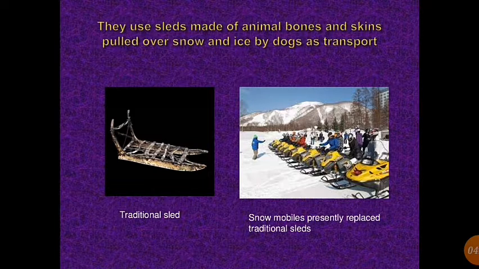They use sledges made of animal bones and skin pulled over snow and ice by dogs as transport. But now, snowmobiles have permanently replaced the traditional sledge. They have large open boats called umiaks.